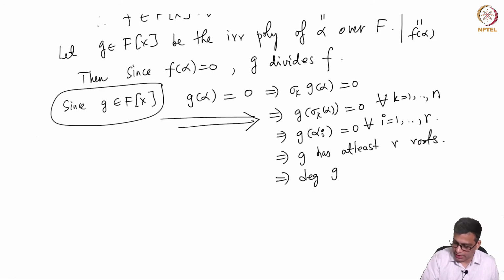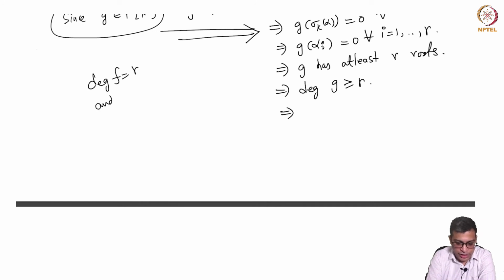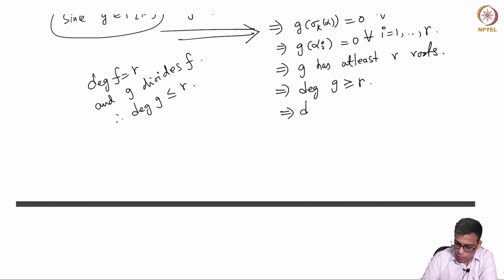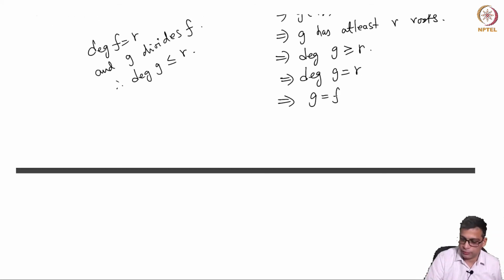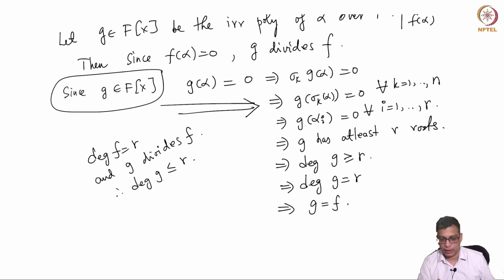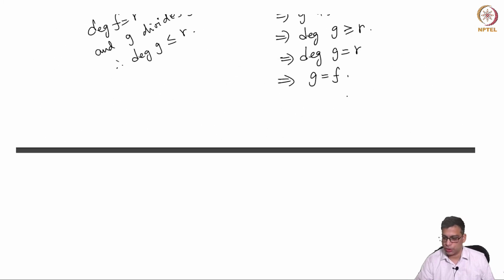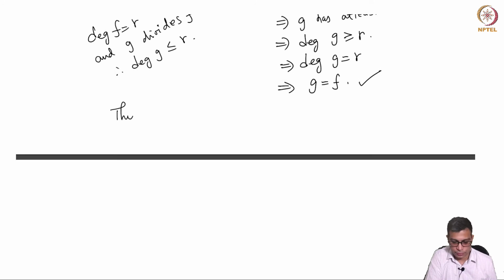That means degree g is at least r, because a polynomial which has r roots in a field must have at least degree r. But degree of f is r and g divides f. So degree of g is less than or equal to r, but it's also greater than or equal to r, by what we argued. That means g is equal to f, because the irreducible polynomial is the unique monic polynomial of least degree which has alpha as a root. f is monic, g is monic, so they are equal. So this proves the claim.